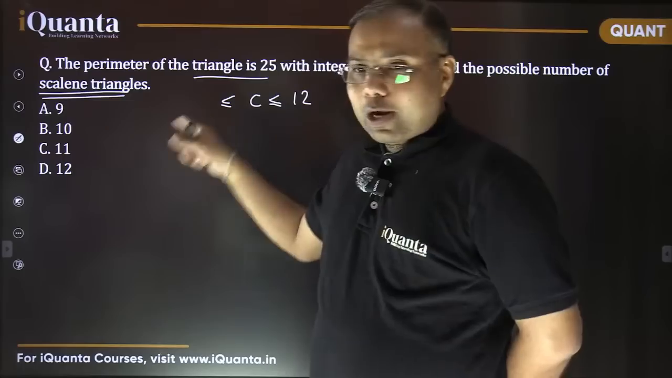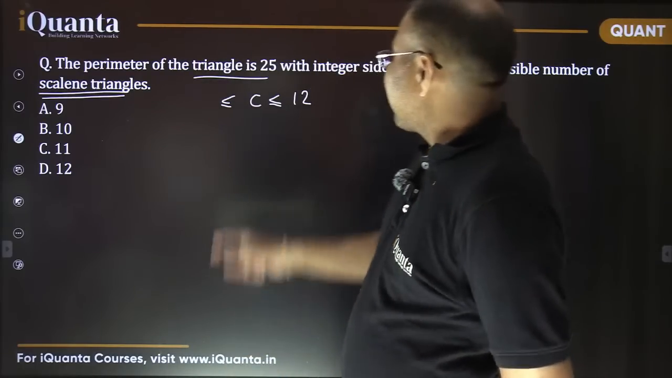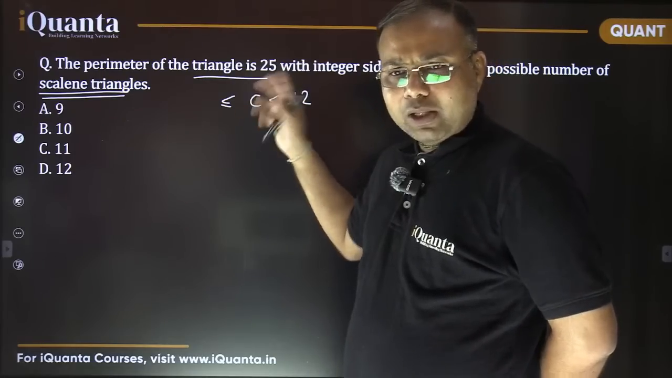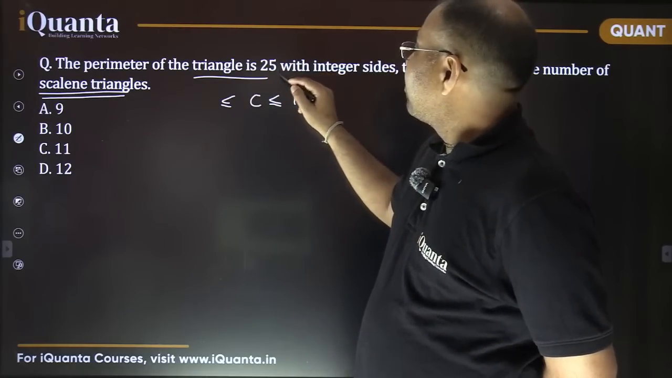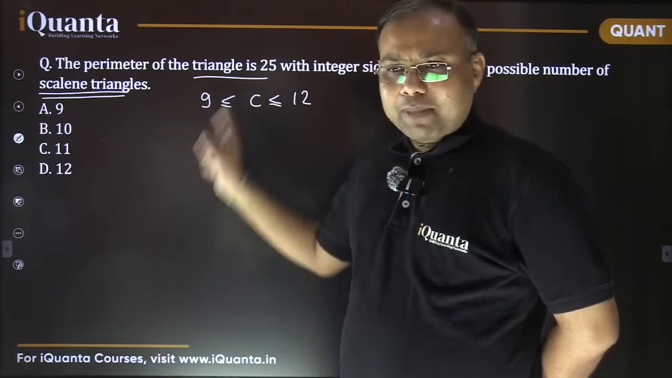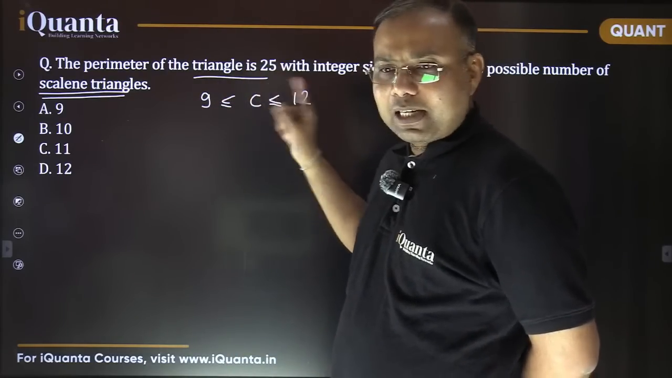And what about the lower limit? I told you the lower limit would be 1/3 of it or more than that. So 1/3 of this would be 8 point something. So 9 would be the lower limit. So basically there are 4 cases when C is 9, 10, 11 or 12.